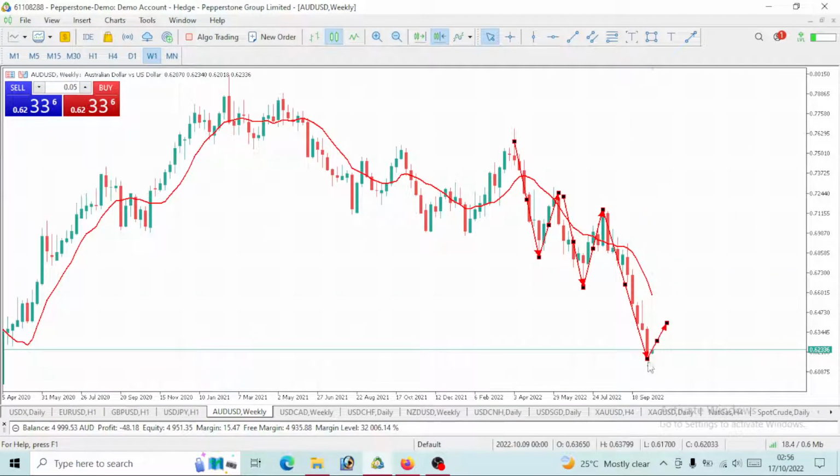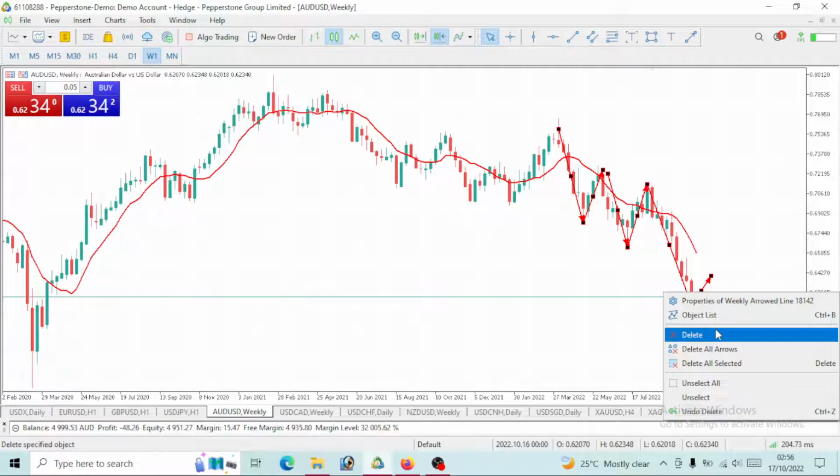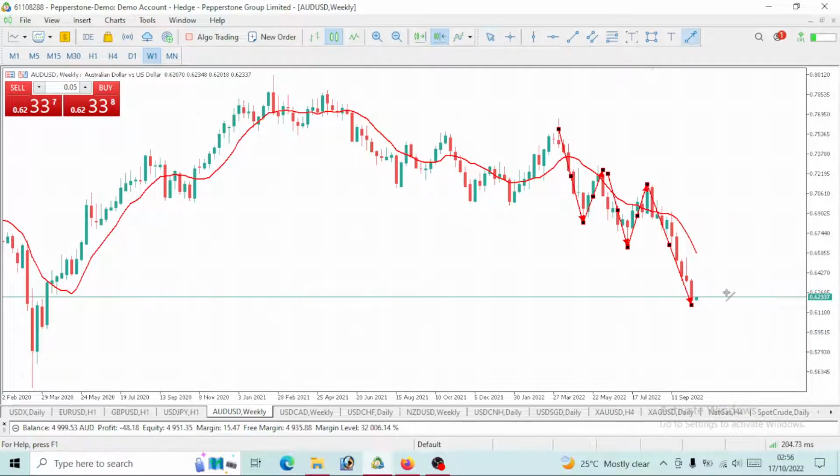So will it happen this week? I don't think so, by the way. I'm not trying to say it won't happen or it can't happen this week. Do not get me wrong. There's every high probability it will happen this week. But I personally think maybe it will happen in the next 2 months. So maybe that huge pullback will happen on AUD USD. But if it happened this week, then fine, so be it.